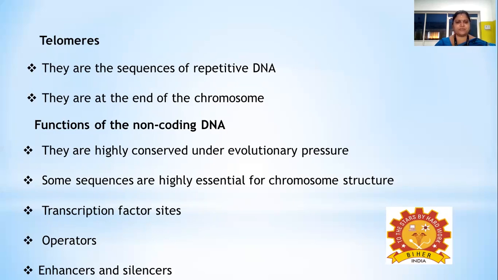Next, coming to the functions of non-coding DNA, they are highly conserved under evolutionary pressure, and some sequences are highly essential for maintaining the chromosome structure, as we have seen with the telomere. The telomere is the main part of the chromosome necessary for maintaining its integrity and structure. Likewise, the centromeric region of the chromosome is also comprised of non-coding DNA. So these sequences are highly essential for maintaining the chromosome structure.